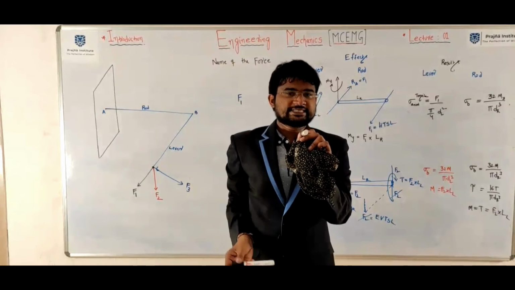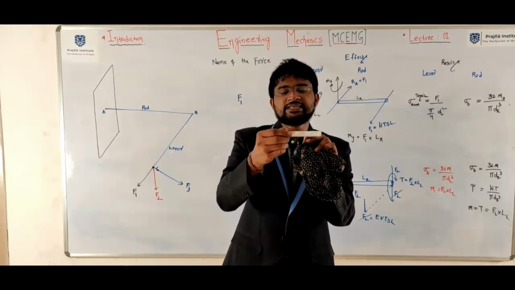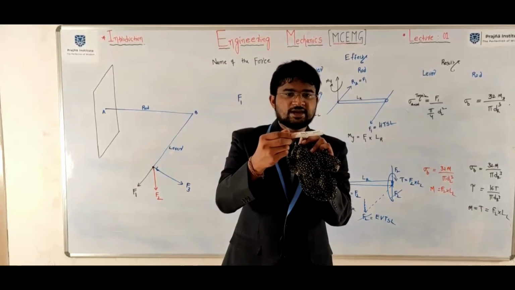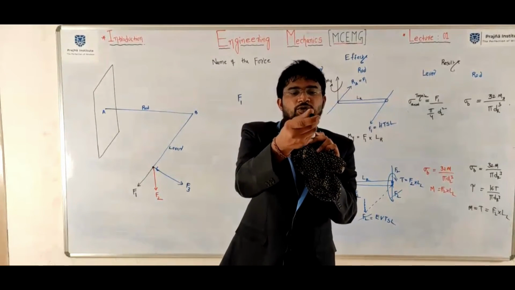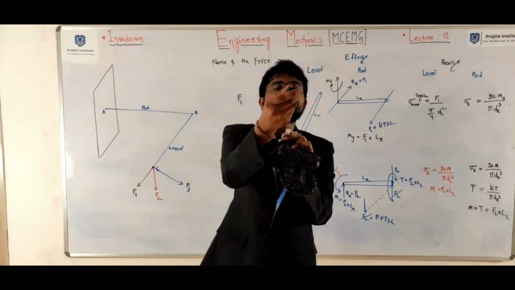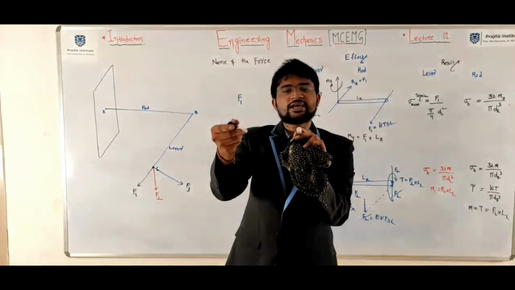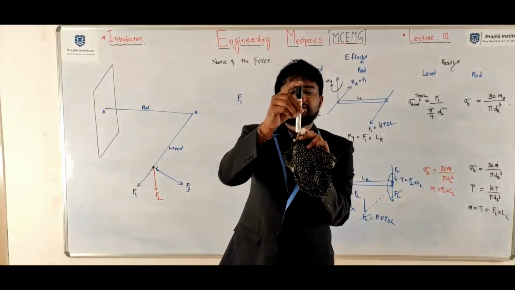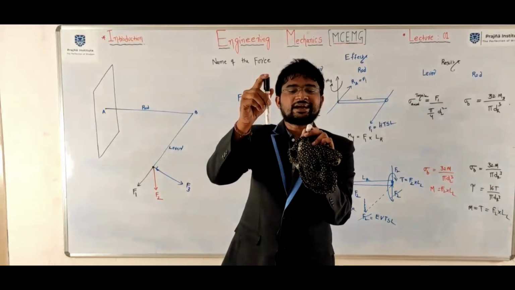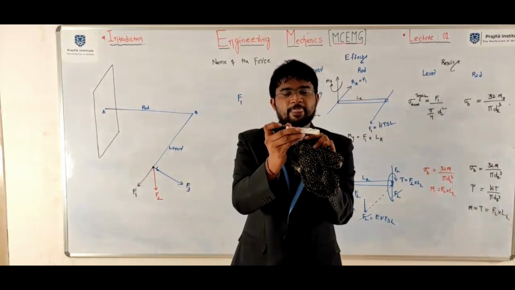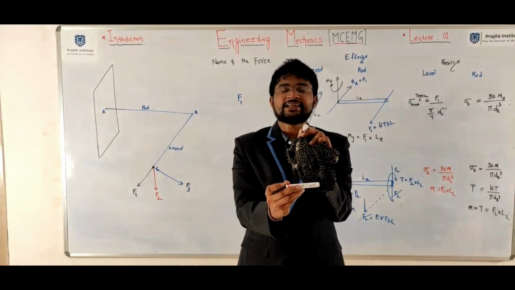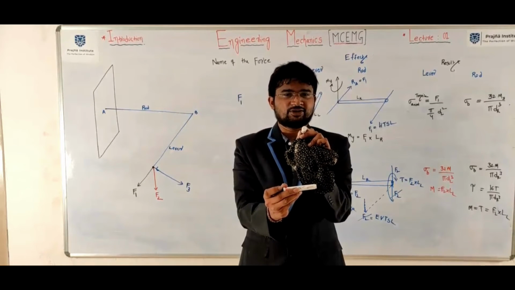If you move it like this, it is an eccentric axial load, and this is an eccentric horizontal transverse shear load.